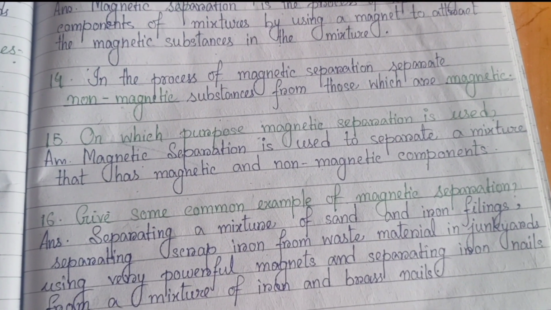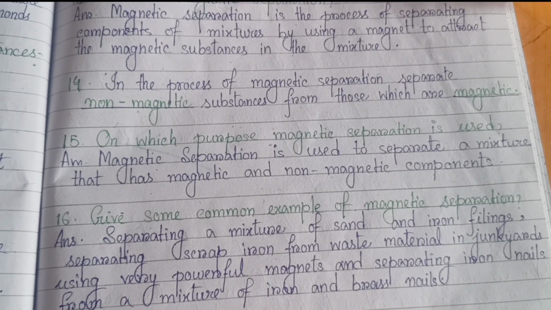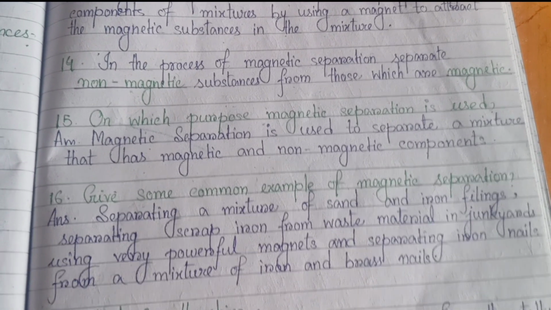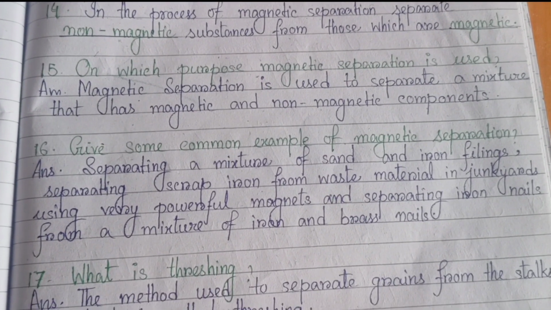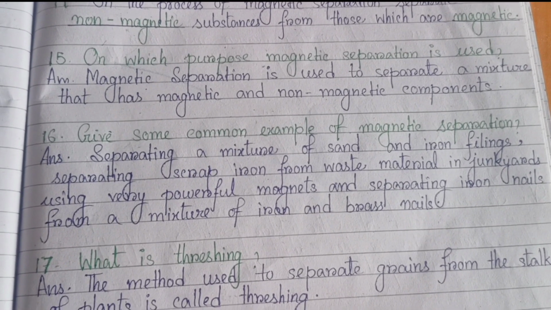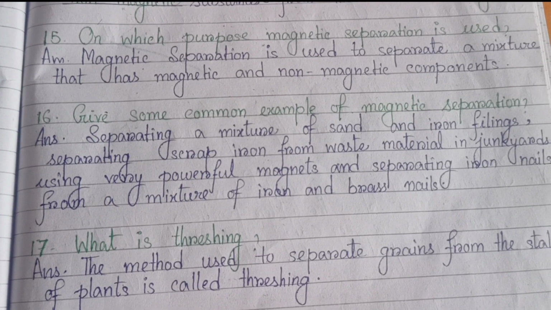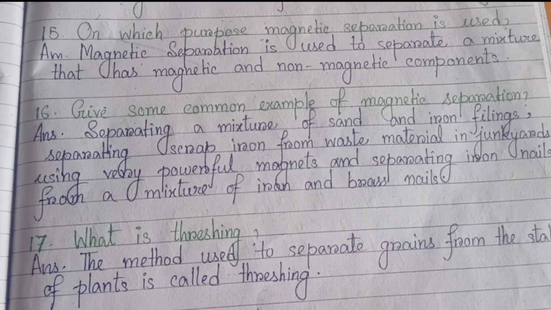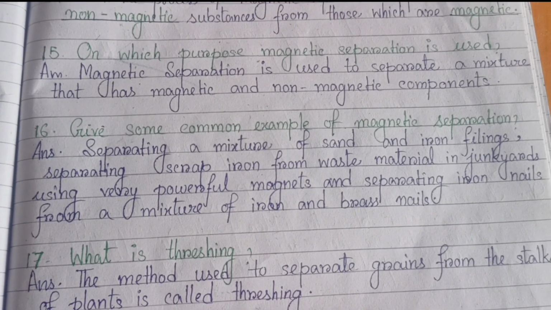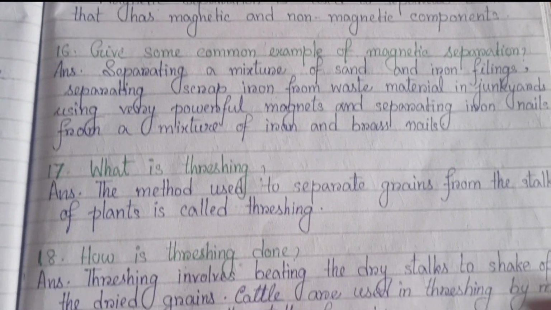Number 15. For what purpose is magnetic separation used? Magnetic separation is used to separate a mixture that has magnetic and non-magnetic components. Number 16. Give some common examples of magnetic separation. Separating a mixture of sand and iron filings, separating scrap iron from waste material in junkyards using very powerful magnets, and separating iron nails from a mixture of iron and brass nails.